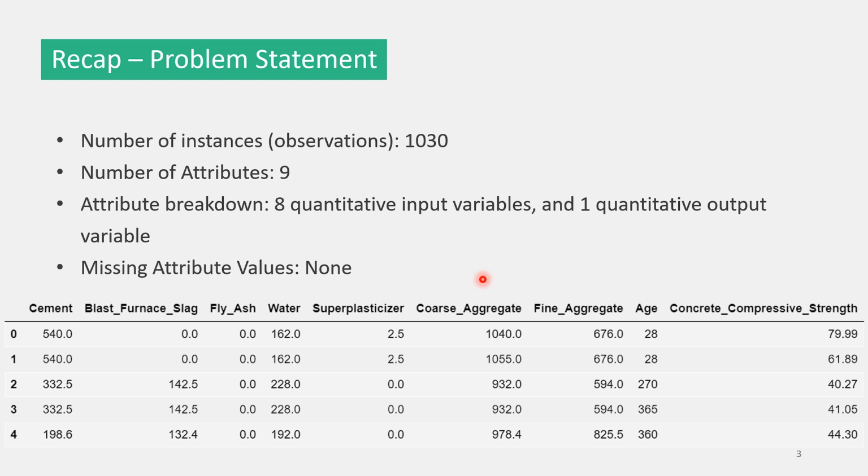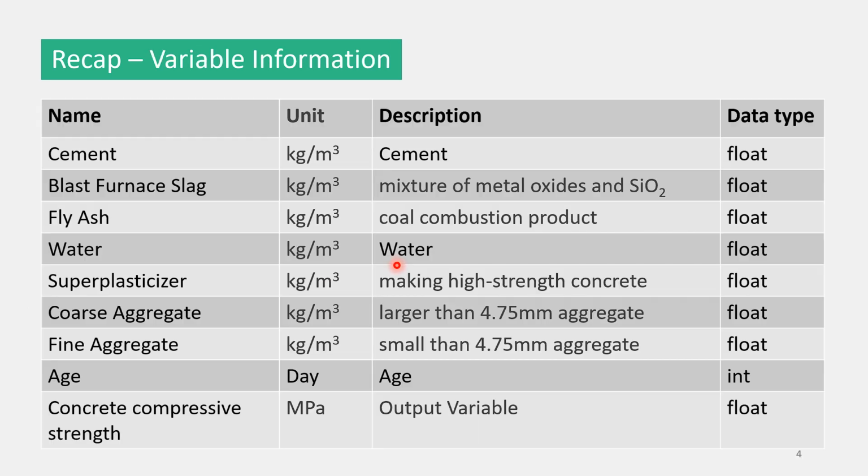The dataset I use comes from the UCI Concrete Compressive Strength dataset. The number of observations is 1030. There are 9 attributes: content of cement, blast furnace slag, fly ash, water, superplasticizer, coarse aggregate, fine aggregate, and age, which are 8 input variables, and concrete compressive strength, 1 output variable. By the way, all of the variables are quantitative and there are no missing values.